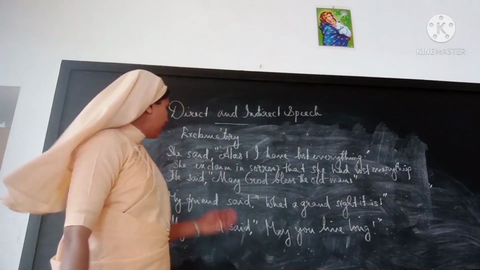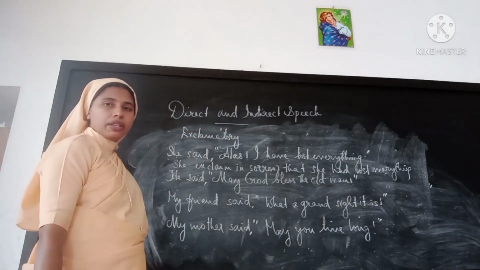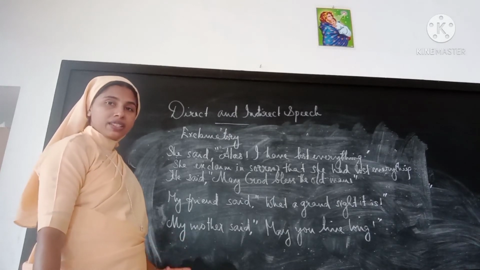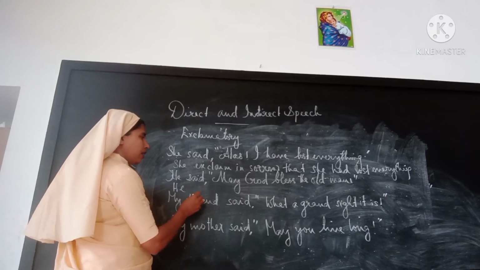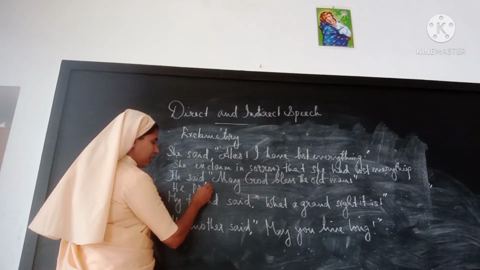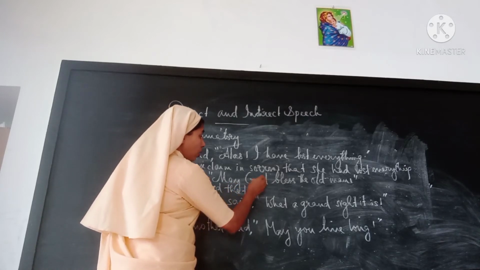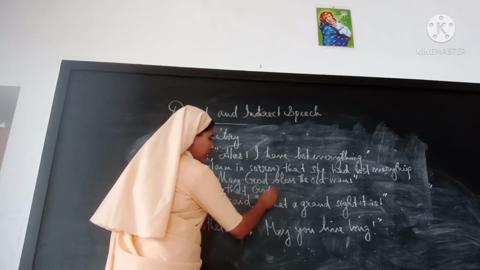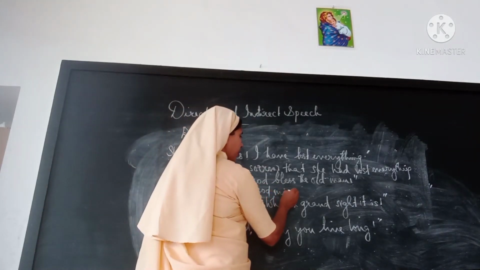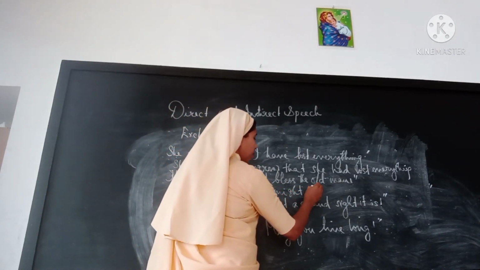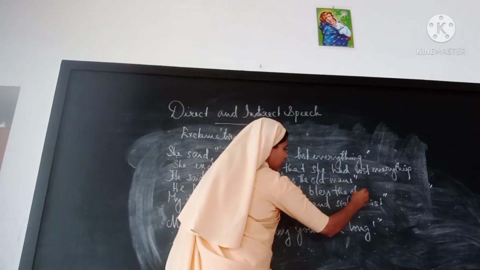Next sentence. He said, may God bless the old man. That's a prayer or blessing. So how can we change? He prayed, you can use prayed, that God, may will change to might, bless the old man.